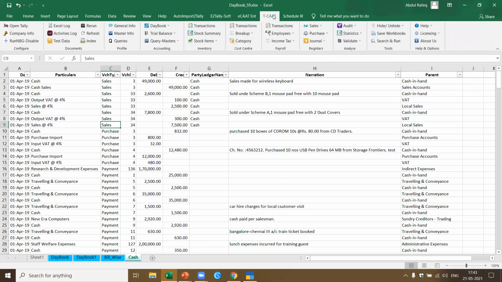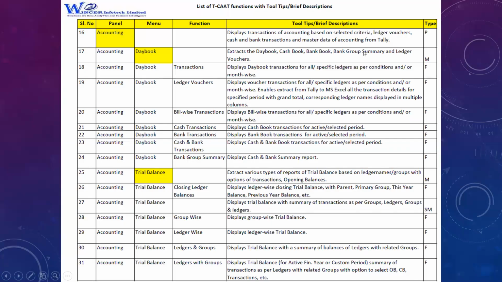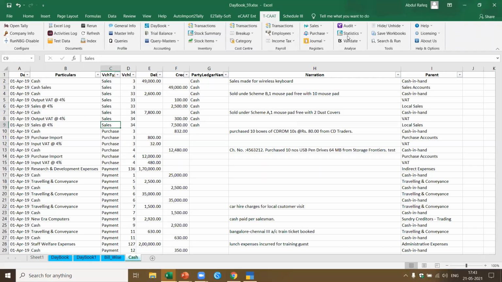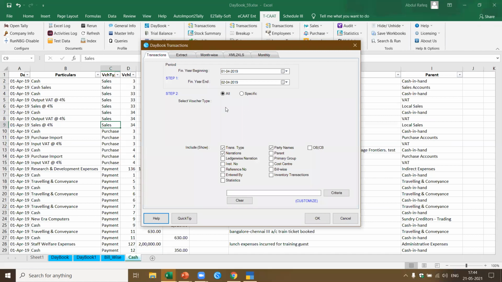Now let me come back to TCAT. Here I showed you in Daybook what things are possible. We can also get the cash and bank transactions. Now let me come back here. I want to show you the nitty-gritties of what all is possible here. The problem in Zoom, I need to go back. Okay, now I've got this data. If you see here, I've also got bill-wise, like I showed you. Depending on what you want, you can extract.